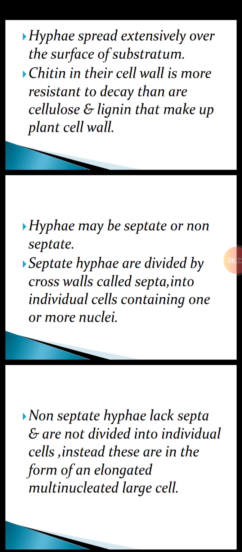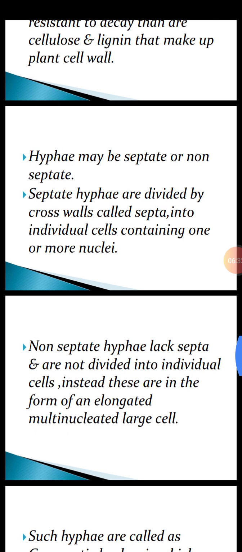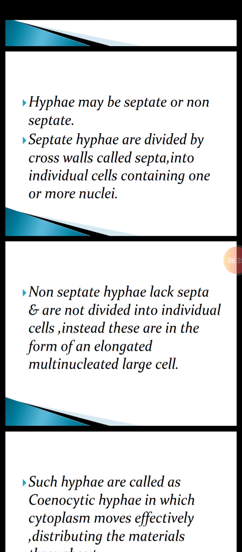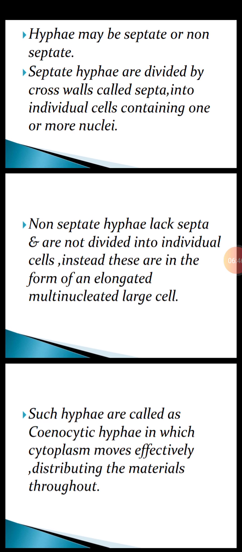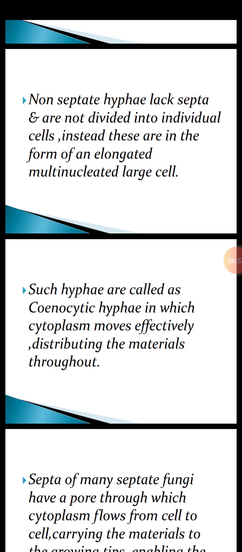So first of all, we will learn about septate hyphae. They are divided by cross walls called septa into individual cells containing one or more nuclei. Non-septate hyphae, as the name suggests, lack septa and are not divided into individual cells. Instead, they are in the form of an elongated, multinucleated, large cell having so many nuclei. Such hyphae are called coenocytic hyphae, in which cytoplasm moves efficiently, distributing the materials throughout the cell.